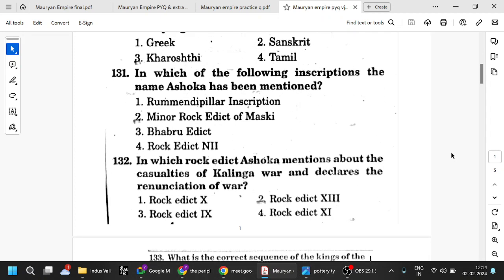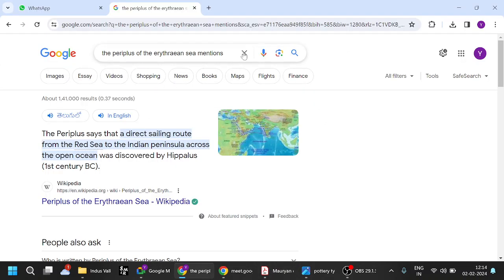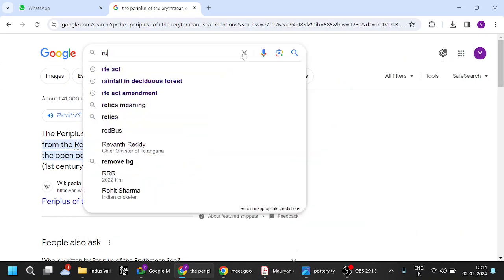In which of the following inscriptions has the name Ashoka been mentioned? Remember the minor rock edict of Maski. We've already seen the Rummindei pillar inscription, which is in Nepal, when Ashoka visited the birthplace of Buddha in Lumbini. Then he gave the Rummindei pillar inscription. We have seen it multiple times. Also, let us see the language.